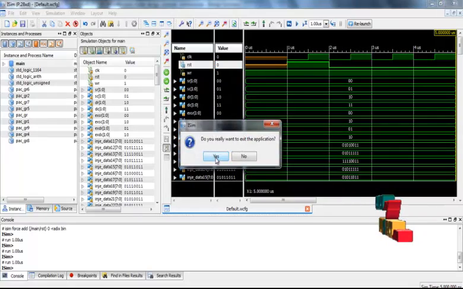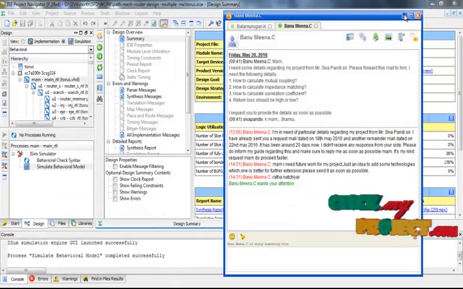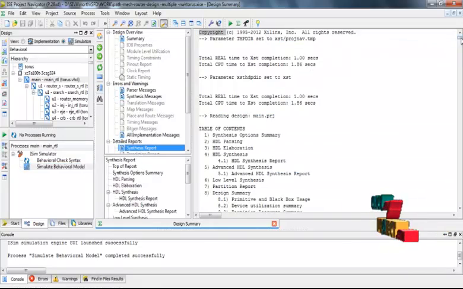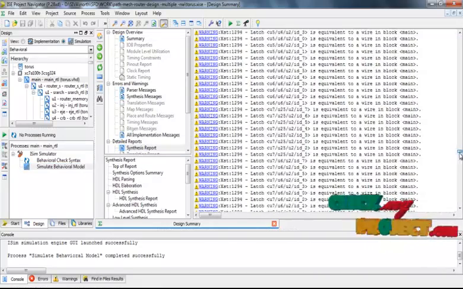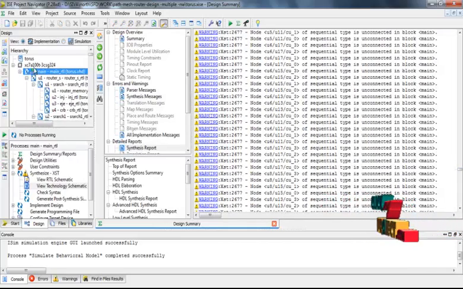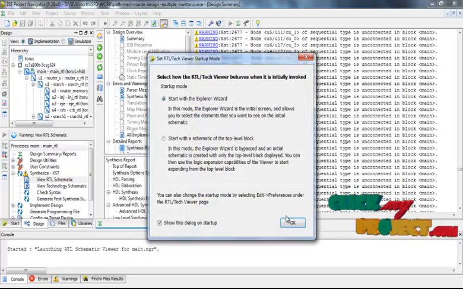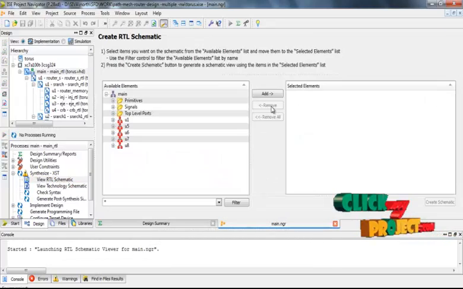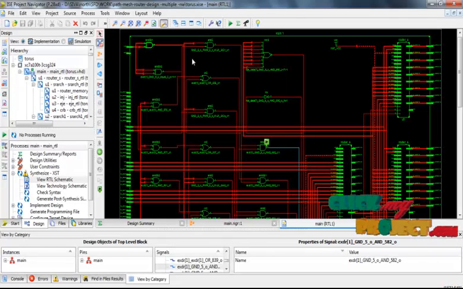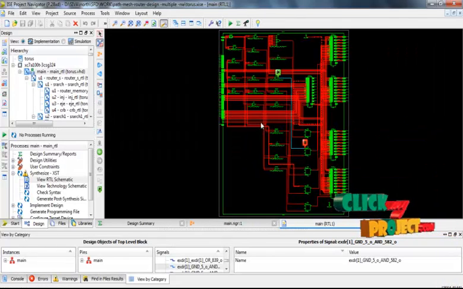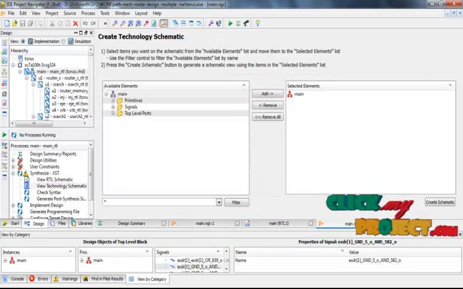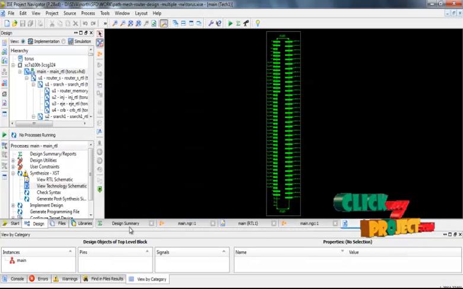Then we go to the implementation. In the implementation process, we generate the synthesis report. In the synthesis report, we first select the implementation and go to the RTL diagram. The RTL diagram represents the logical blocks present in the overall NOC architecture. This is the overall NOC RTL diagrammatic representation and the technological diagram. This is the overall technological diagram representation.